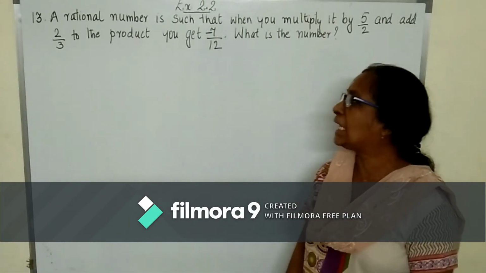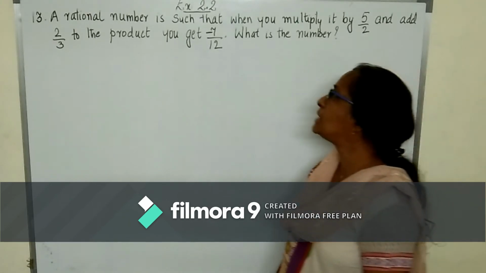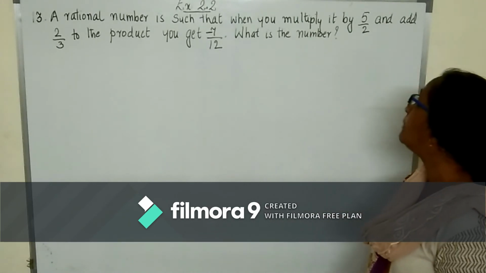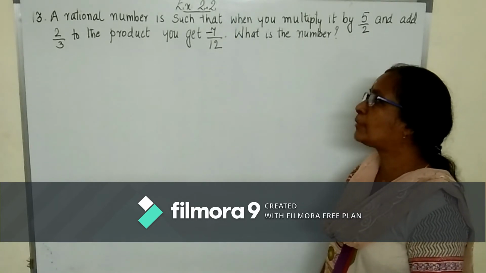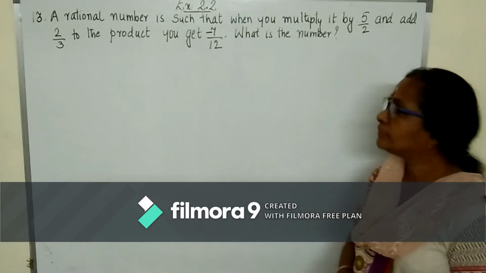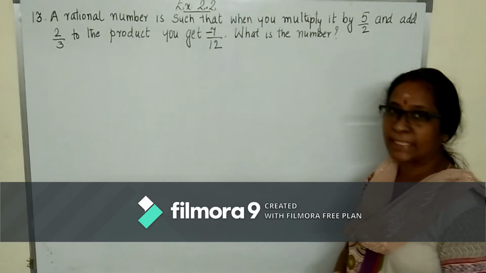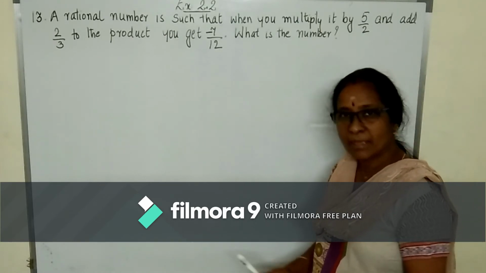The next question is question number 13. A rational number is such that when you multiply it by 5 by 2 and add 2 upon 3 to the product, you get minus 7 upon 12. What is the number? So, we know whenever we don't know something, we take it as a variable.